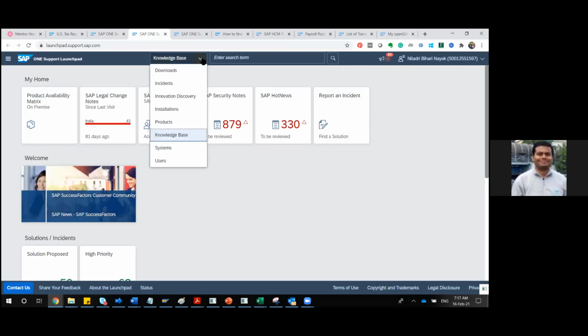Otherwise, there are some other things also like product, installation, innovation, incident. Suppose you are raising a ticket to SAP, that will come under incident. You are downloading software from SAP, that will come under download. But when it comes to an SAP note, it will always come under the knowledge base section. So that you have to remember.